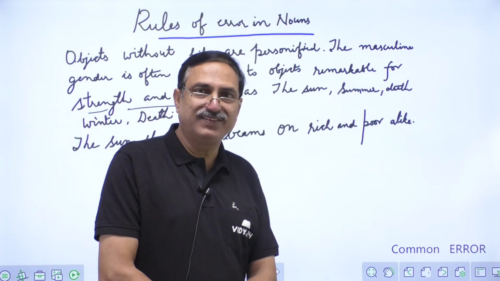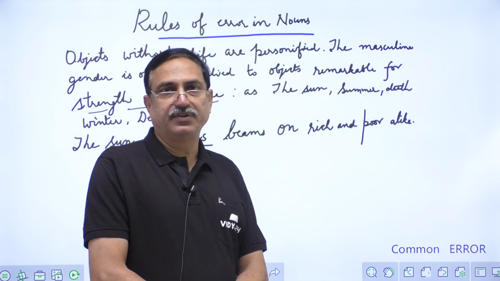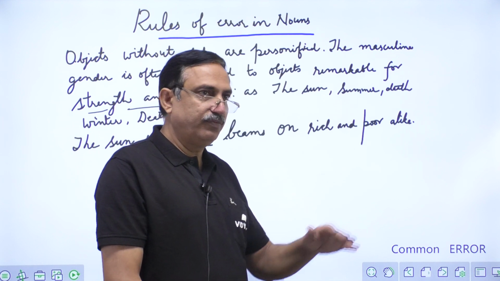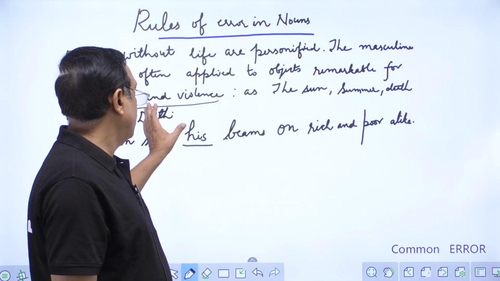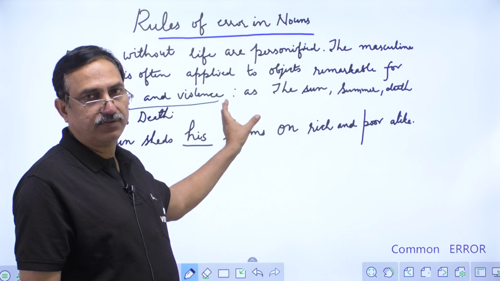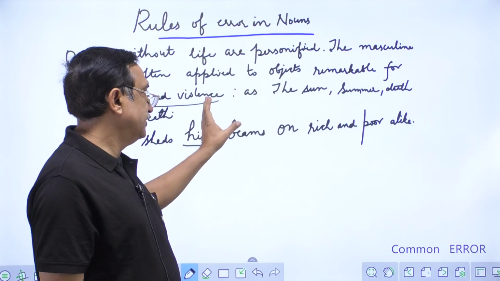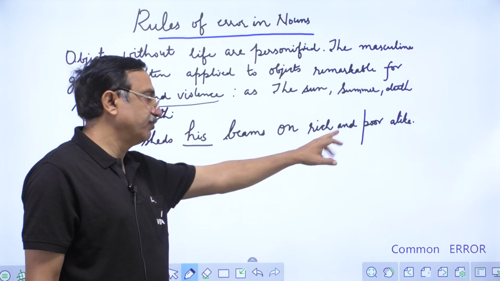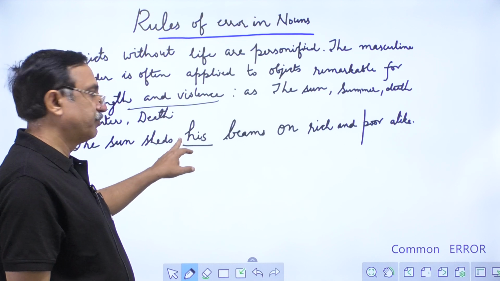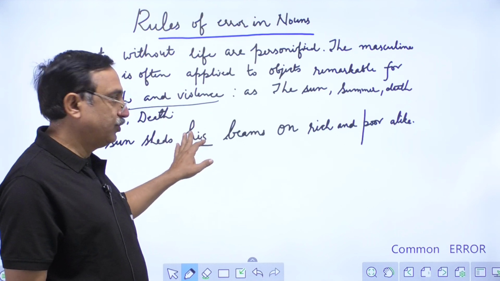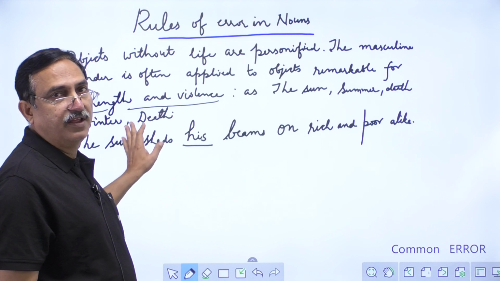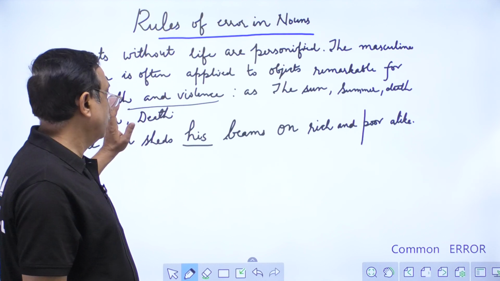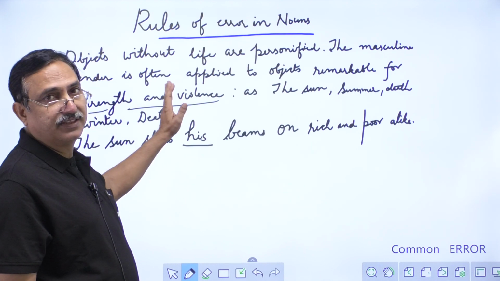So first of all, we see masculine gender stands for the males, and feminine gender stands for the females. So things which are known for strength and violence take the masculine gender. The sun sheds his beam on rich and poor alike. Here you see the pronoun his has been used. It is because sun is considered masculine in gender, as it is quite harsh and cruel and known for death and violence.